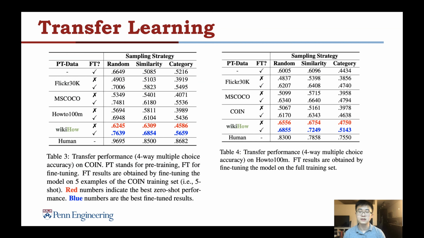As we can see, the model pre-trained on wikiHow outperforms the other datasets in both zero-shot and few-shot settings. In some cases, pre-trained on wikiHow without fine-tuning even outperforms the other dataset after fine-tuning, which is a strong evidence that the knowledge learned from wikiHow can be efficiently transferred on the out-of-domain dataset.